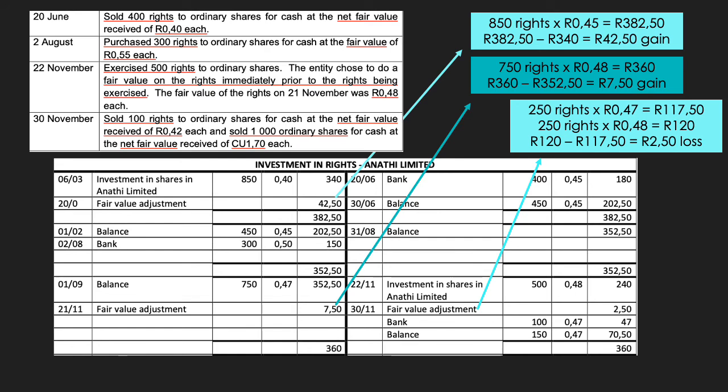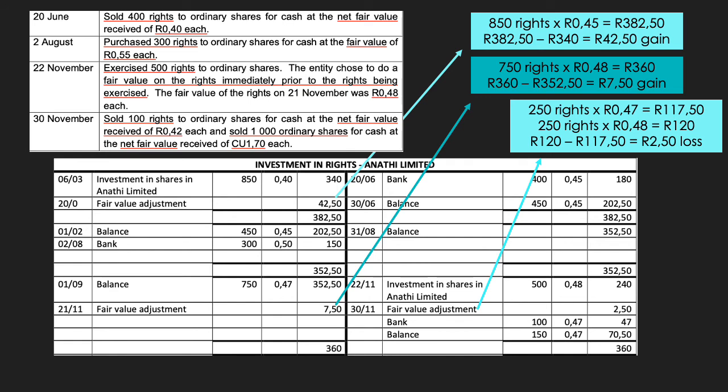Now that we have fair value adjusted the investment, we can account for a portion of the rights being exercised. If the rights are exercised, that means that we have paid the additional 1 Rand 20 cents in order to get our hands on the ordinary shares. However, that 1 Rand and 20 cents is not the true value of the share, as we are paying a lesser amount in cash due to already having received a right months before, and that right comes at a cost. As a result, the fair value of the right on the date of exercise must be transferred to the investment in ordinary shares account in order to recognize the shares at a more reasonable fair value.